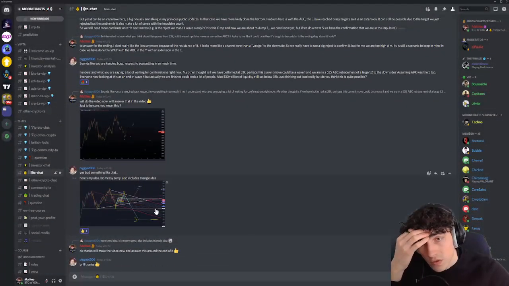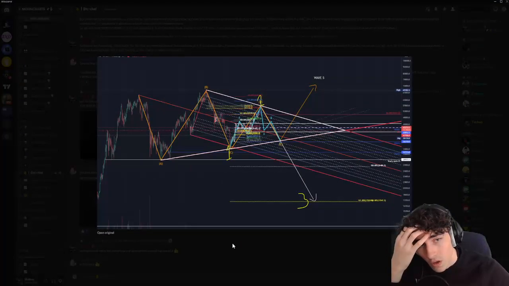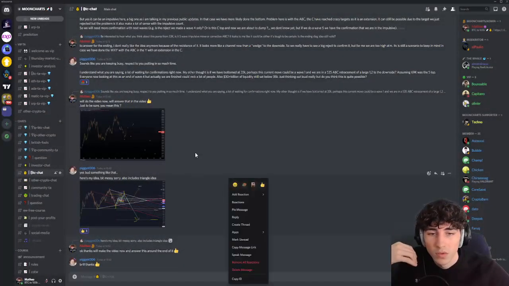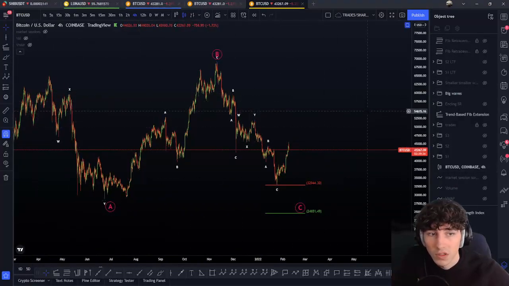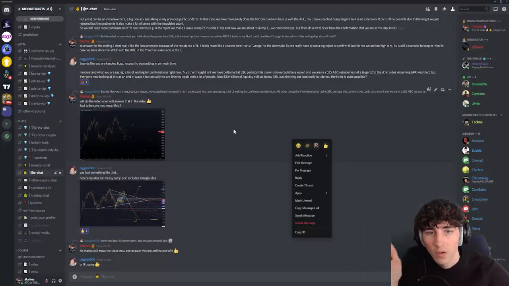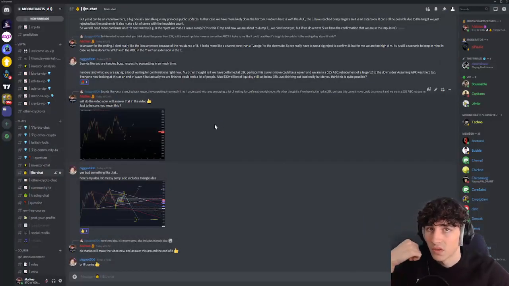So yes, this is possible, the triangle 2. The triangle is possible because of these 5 waves. That can be an ABC 2, absolutely, and in that case we're in a running triangle here. Now this is not the more likely scenario, but still something to keep in mind.